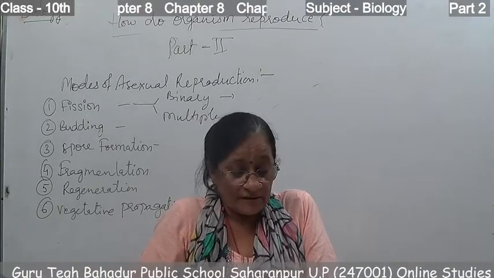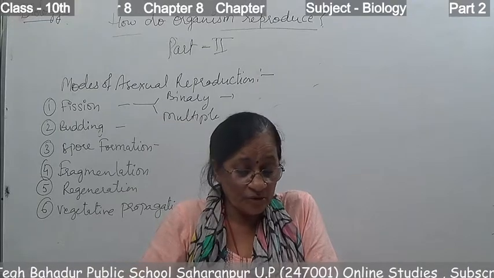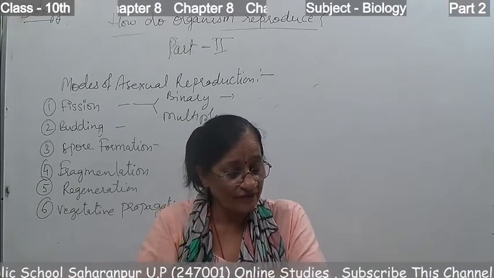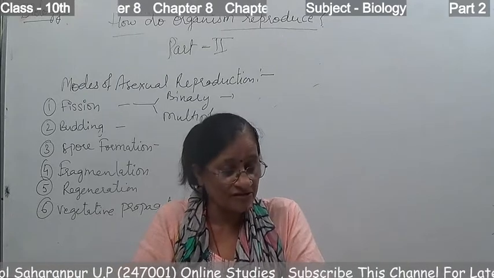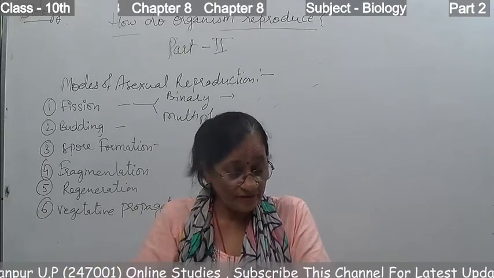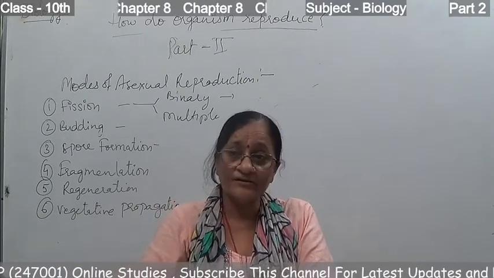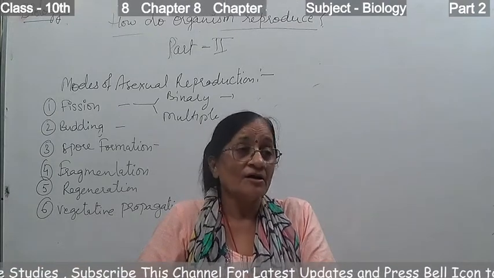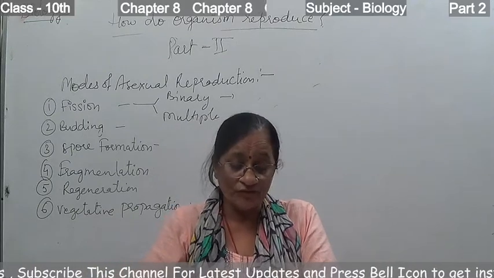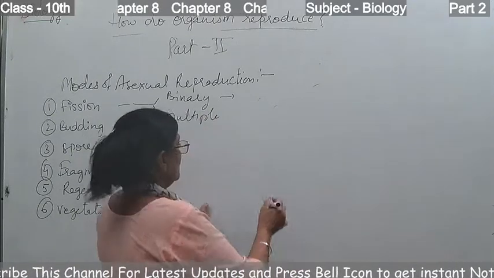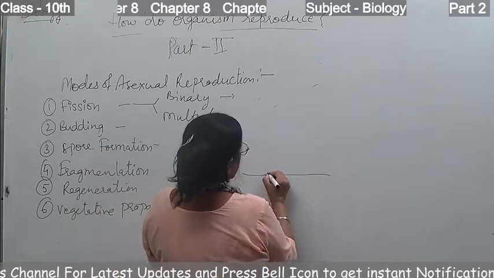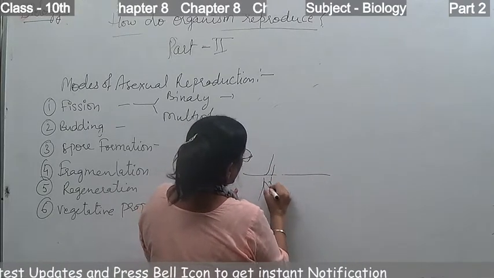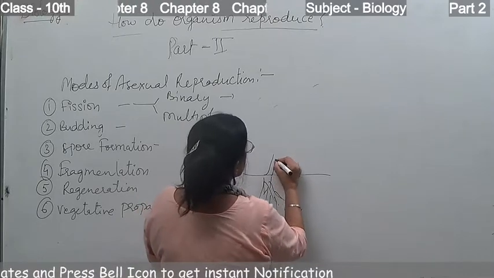They develop spores, and a spore is a single or several celled reproductive structure that detaches from the parent and gives rise to a new organism. During spore formation in rhizopus, this happens in rhizopus. This is the structure of rhizopus.